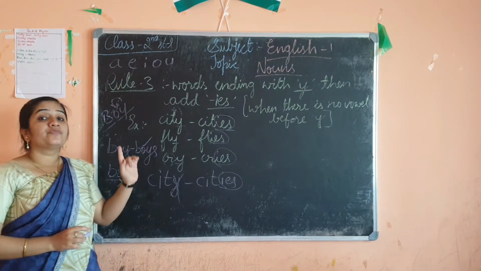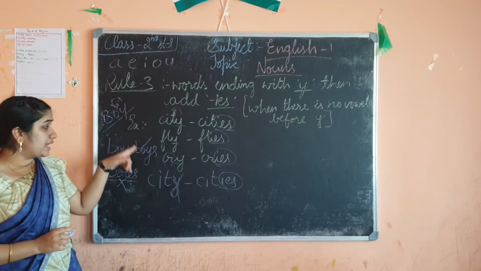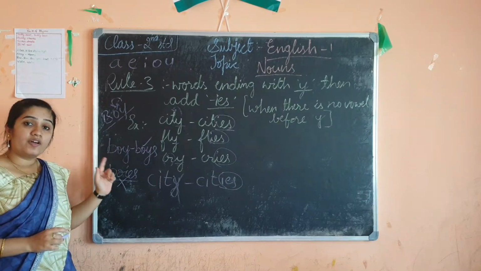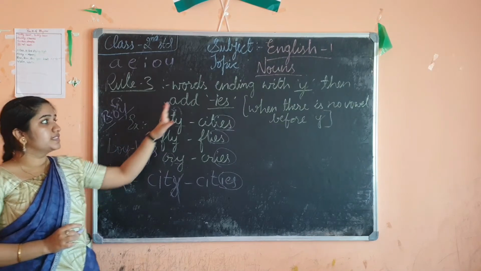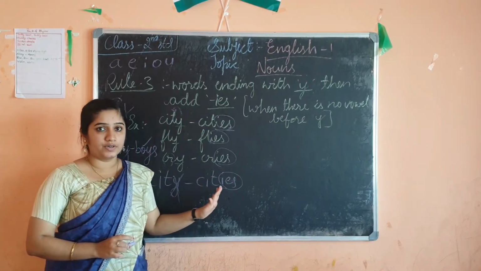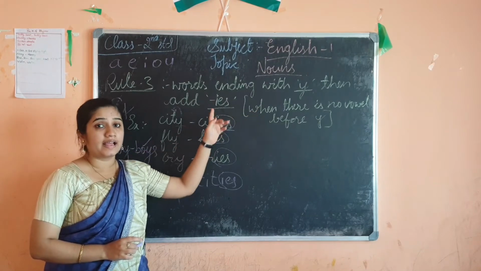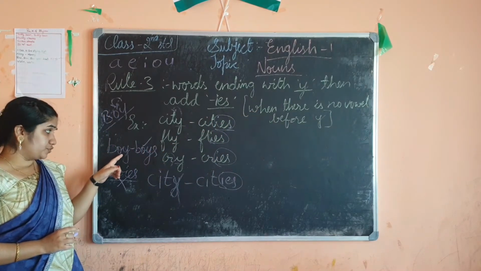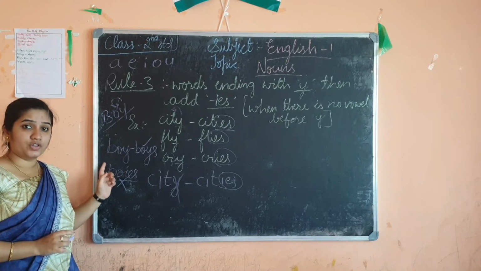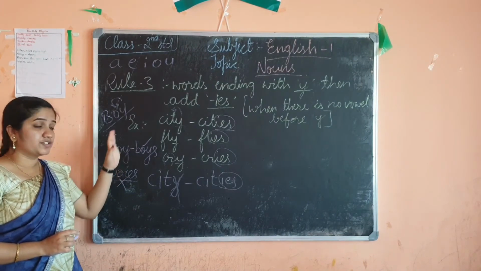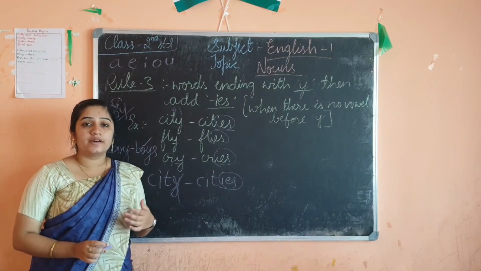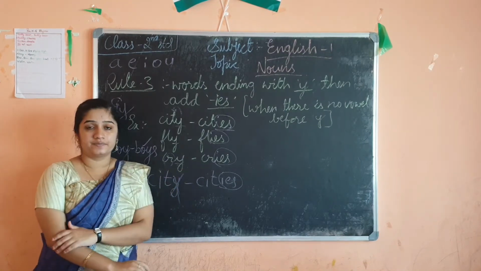So S is added only if y has a vowel before it. Or else this condition is applied for all the words ending with y. Then you should add IES, removing that y. The only condition you have to check is whether it is a vowel or a consonant. Depending on that you have to do it. Now we will see further rules. Okay, rule number 4 and 5.